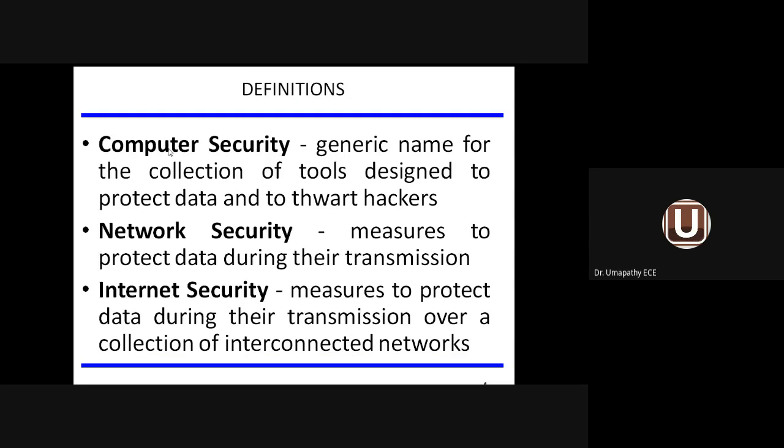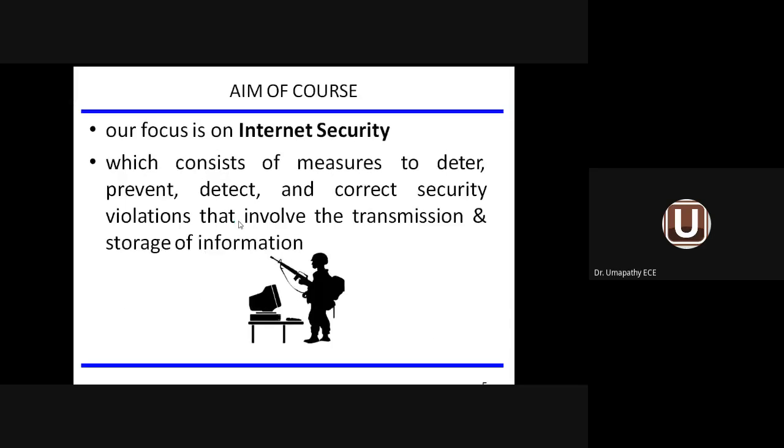So that is the definition given here: computer security, network security, and internet security. But mainly in our subject, we are going to focus on only internet security. Of course, internet security is a subset of network security. So in the previous class, I was telling the difference between network security and internet security. Your network security may or may not have internet, but internet security is obviously a network security.